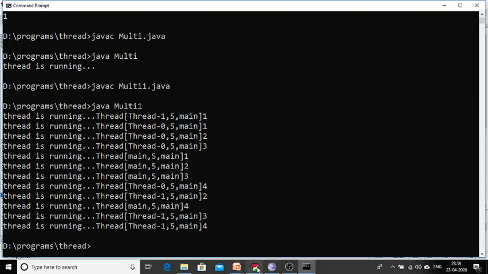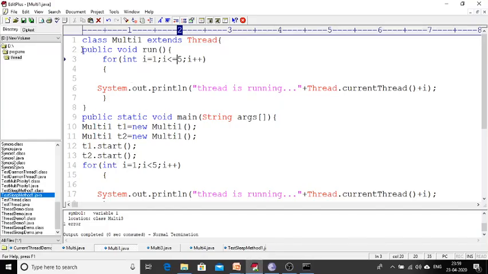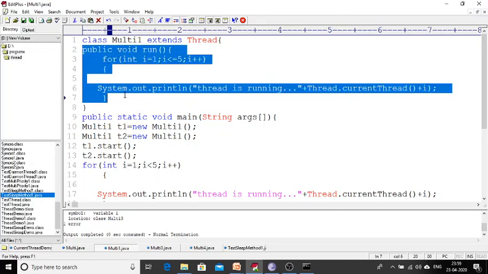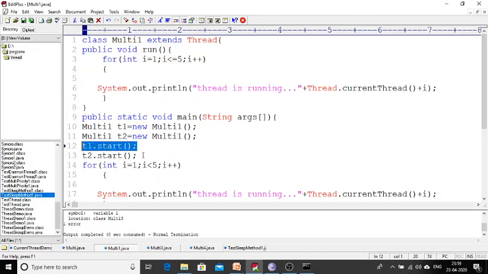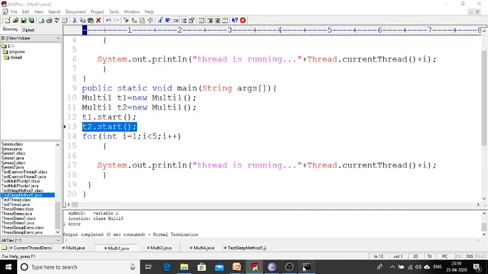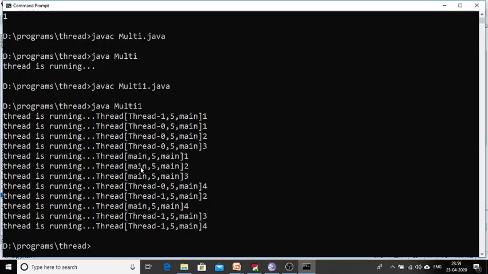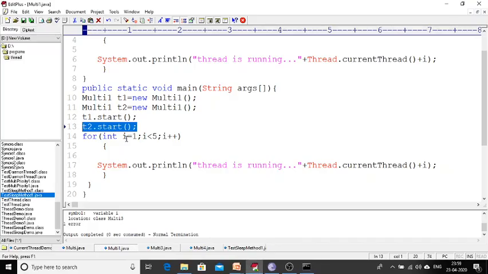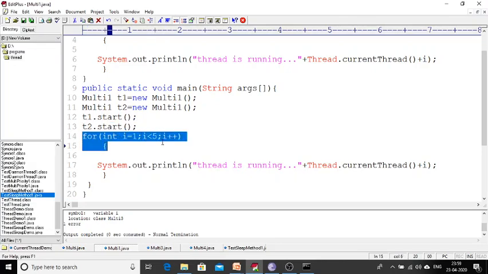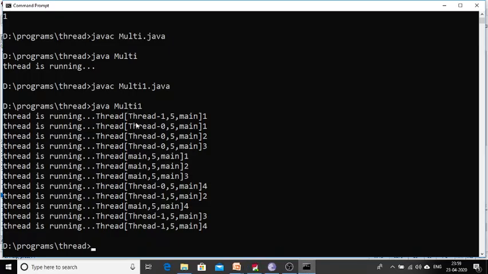Why am I getting this? The same run method that I have written is going to execute with respect to t1.start, and it is also going to execute t2.start. But why do I again get main 1, main 2, main 3? After these two threads have been started, my main thread is also running, and it is going to execute this particular for loop. That's why I am getting thread main 1, thread main 2 like this.